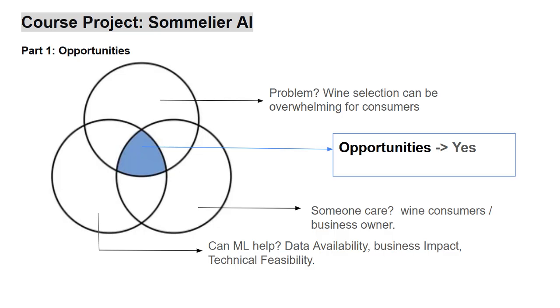Many people feel confused when choosing wine. There are too many types and flavors. My idea is to use machine learning to help people find wine they will enjoy.